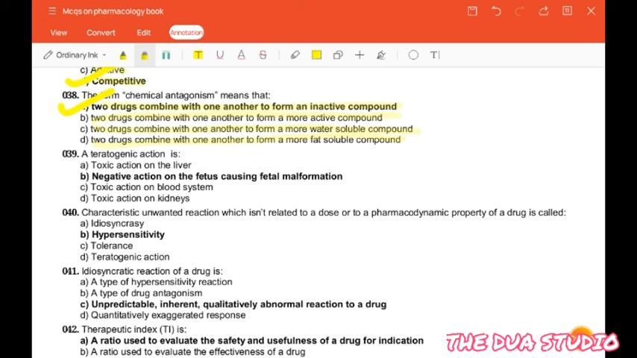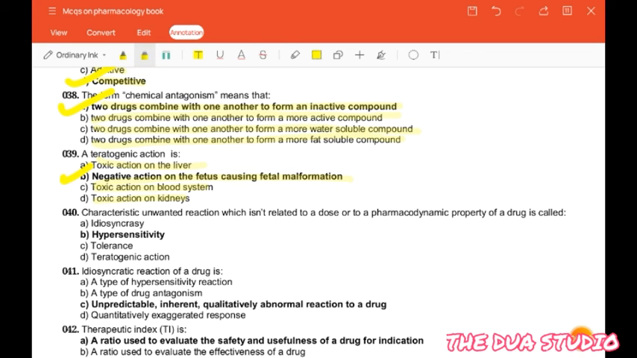The next question is, a teratogenic action is toxic action on the liver, negative action on the fetus causing fetal malformation, toxic action on blood system, toxic action on kidneys. So the correct answer is negative action on the fetus causing fetal malformation.